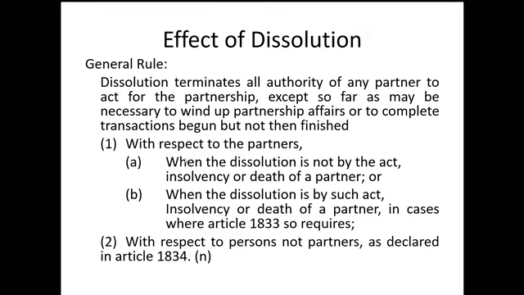Sabi ng batas, general rule, dissolution terminates all authority of any partner to act for the partnership. Kaya tandaan nyo, once yung partnership dissolved na, mata-terminate yung authority ng any partner na mag-act in behalf ng partnership. Pero sabi yan, except so far as may be necessary to wind up partnership affairs or to complete transaction begun but not then finished. Now, ito yung number 1 na sinasabi ko sa inyo. Yan yung relationship among the partners.